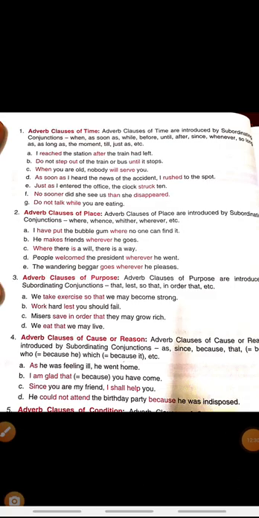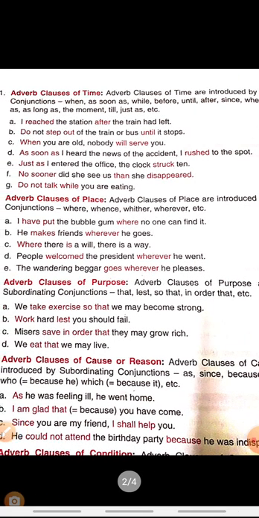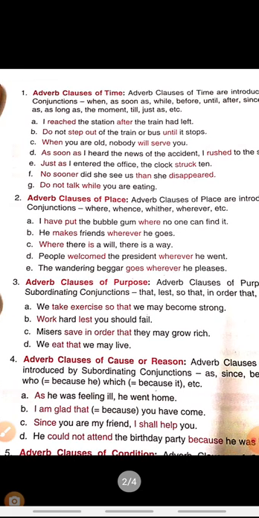So next is adverb clause of place. Adverb clauses of place are introduced by the conjunctions where, whence, whither, wherever, etc. It answers the question where the action has been done. I have put the bubble gum where no one can find it.